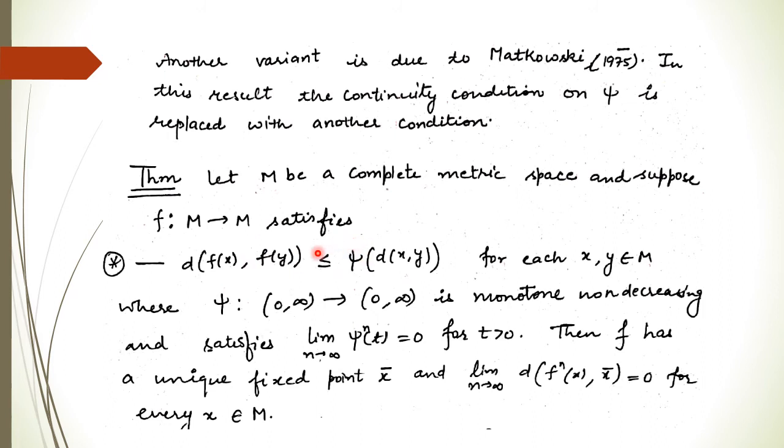Where psi is a function from 0 to infinity to 0 to infinity, and this function is monotone, non-decreasing, satisfying that the nth iterate of psi goes to 0 when n goes to infinity for every t strictly greater than 0. Then the function f has a unique fixed point, and the iterates converge to the fixed point.